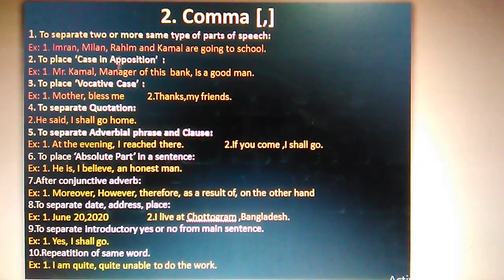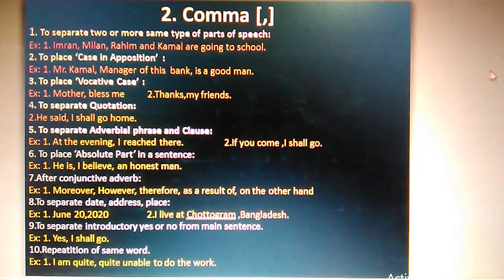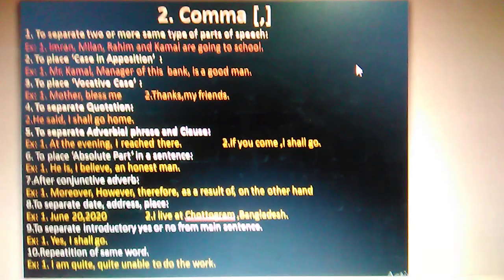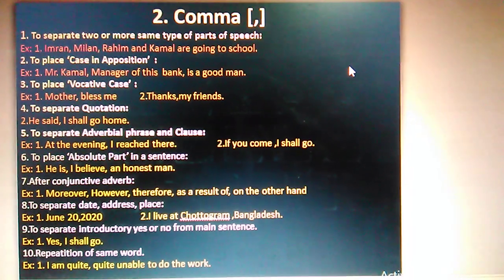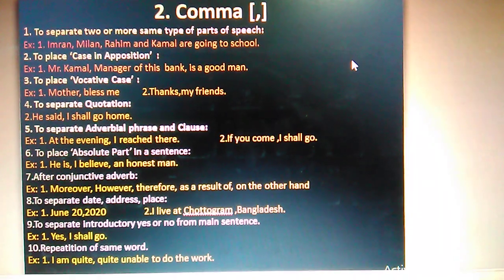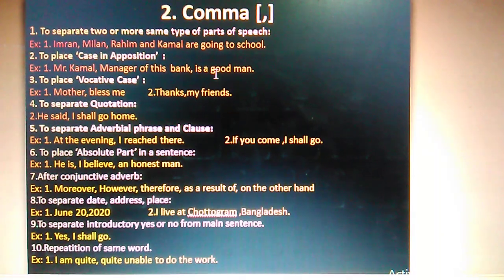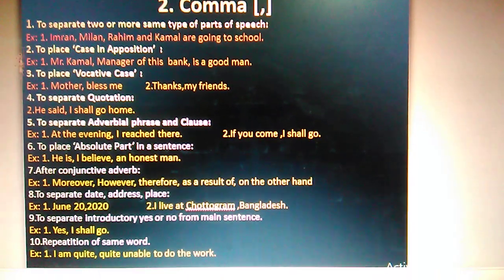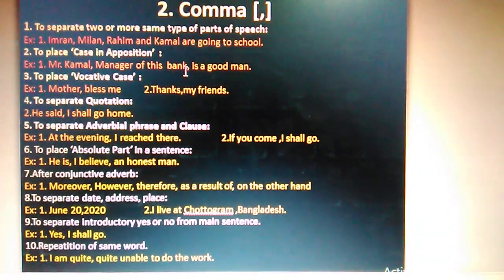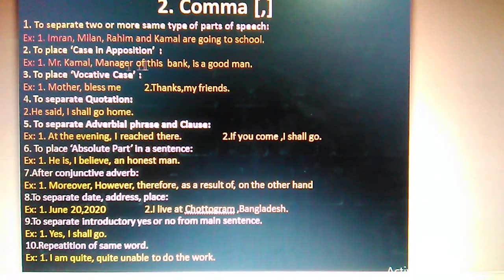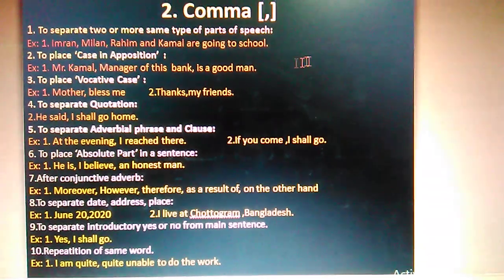To place case in apposition. So at first try to understand what the case in apposition is. Case in apposition means after the name you want to place the title of that person. Mr. Kamal, manager of this bank, is a good man. So if you want to put the case in apposition after the name, then you have to put the comma before and after it.